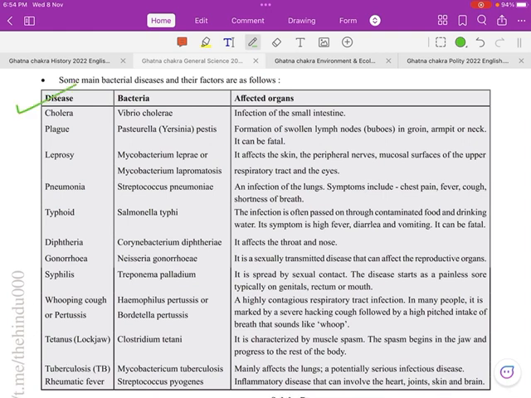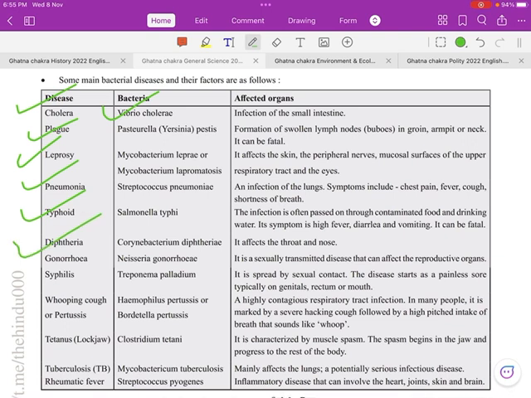Okay, the first thing is cholera. Bacteria name: Vibrio cholerae. Plague: Pasteurella pestis. Leprosy: Mycobacterium leprae or Mycobacterium lepromatosis. Next, pneumonia: Streptococcus pneumoniae. Typhoid: Salmonella typhi. Diphtheria, gonorrhea and syphilis.